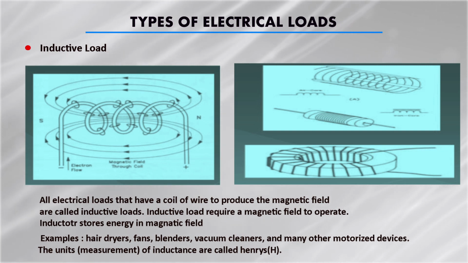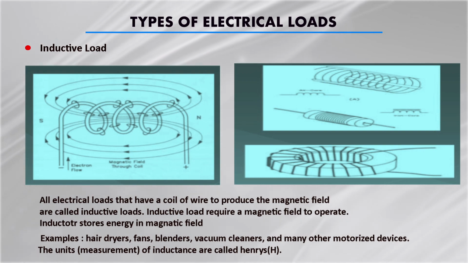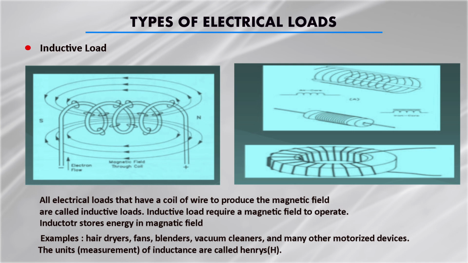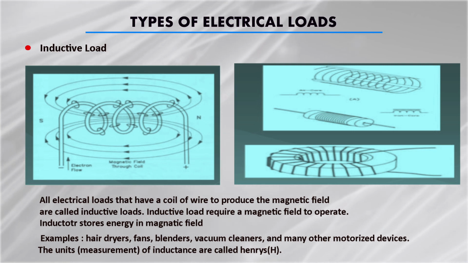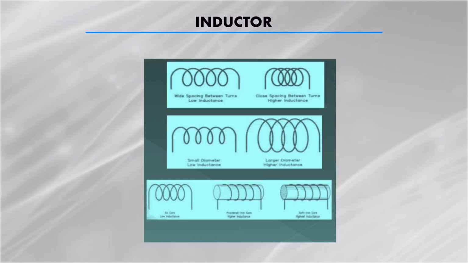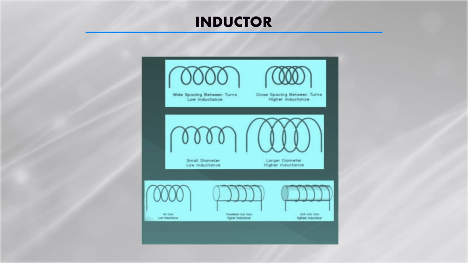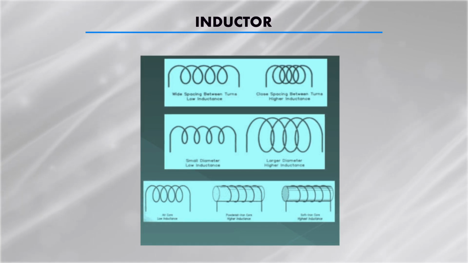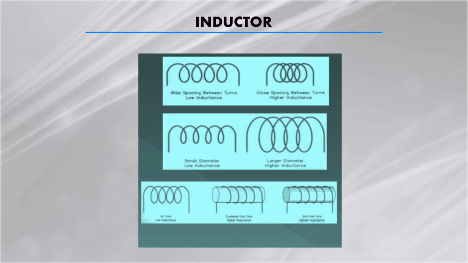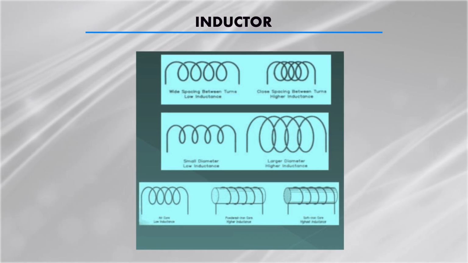These inductive loads require a magnetic field to operate. The inductor stores energy in the magnetic field. The unit that measures inductance is the Henry. You can see here that in a coil, when current or electrons are flowing, because of that flow of current there is a magnetic field around this conductor, this coil. So, energy is stored in this magnetic field.